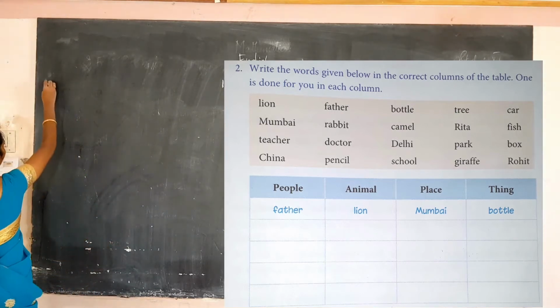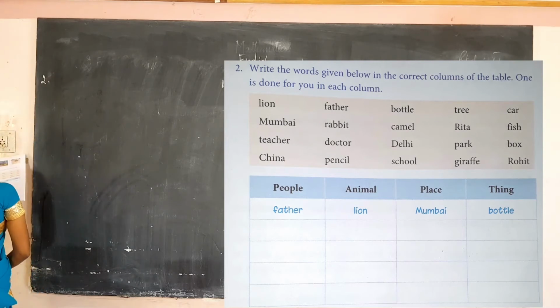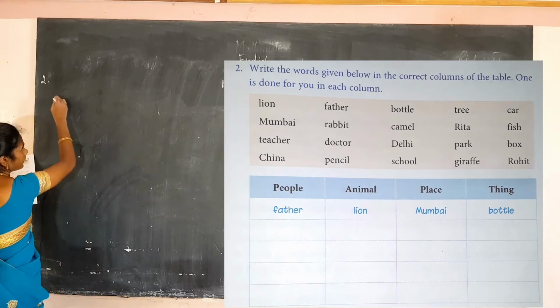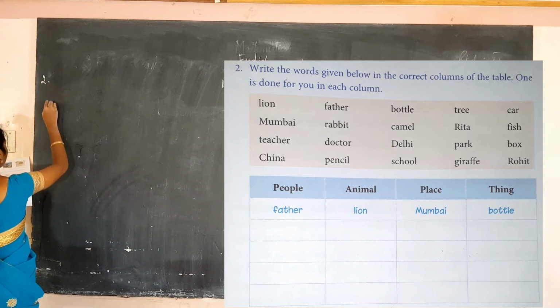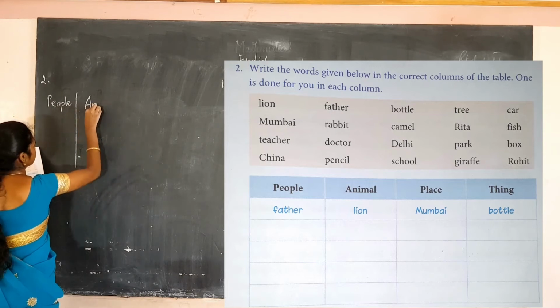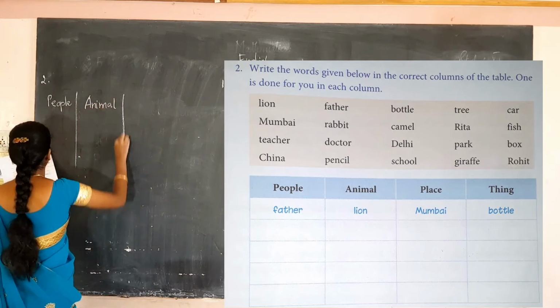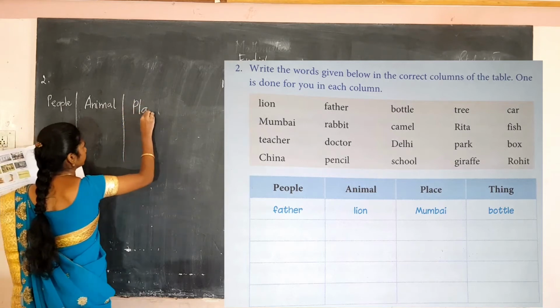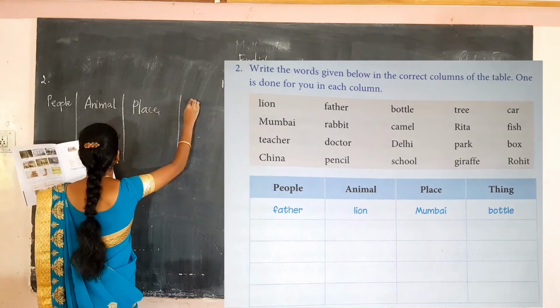Okay. Second one. First, what they are categorizing is people, animal, place, thing.